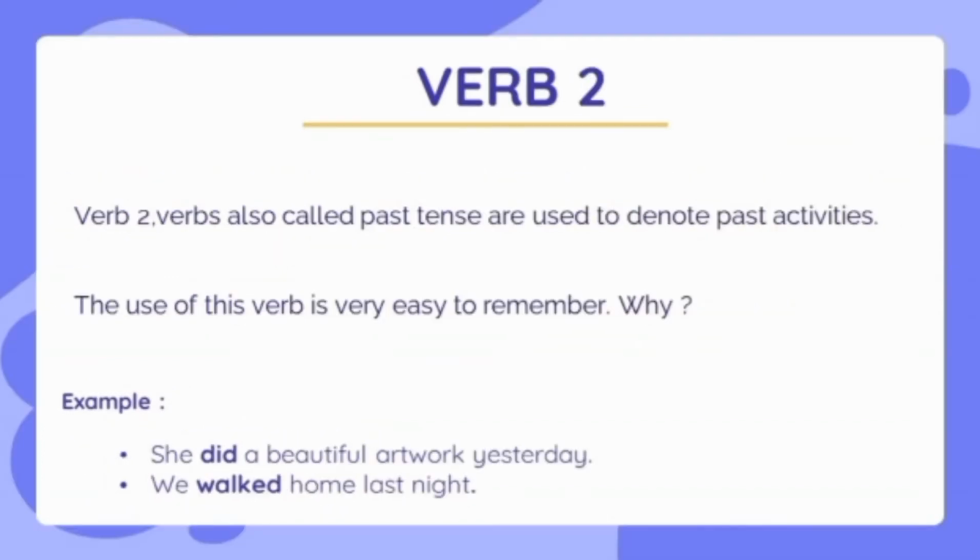Verb 2. Verb 2, also called past tense, is used to denote past activities. The use of this verb is very easy to remember. Why? Because verb 2 is used in the simple past tense only. Just simple past? Yep, only one. Therefore, as I said earlier, using verb 2 is very easy. Consider the following example: She did a beautiful artwork yesterday, and we walked home last night.